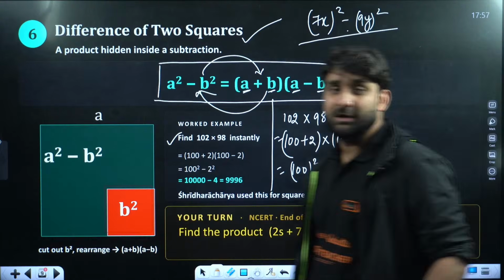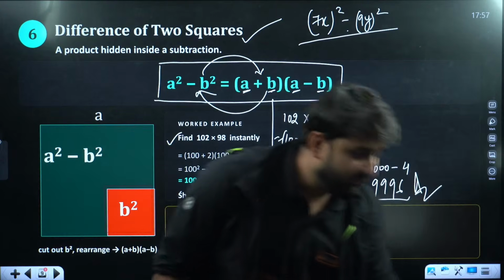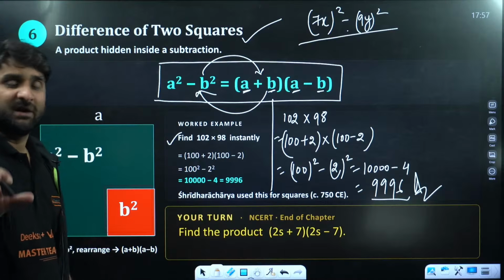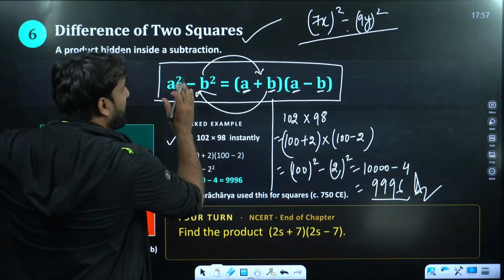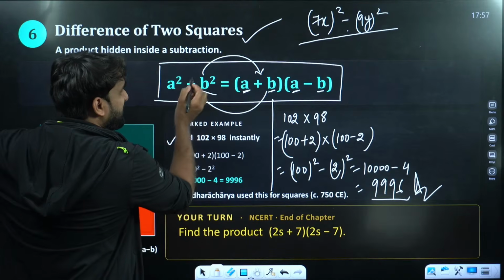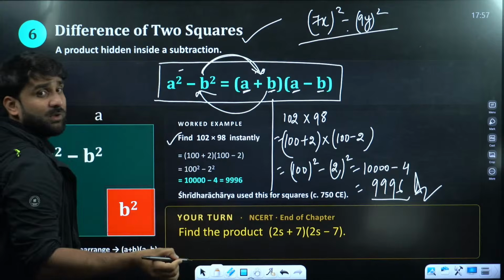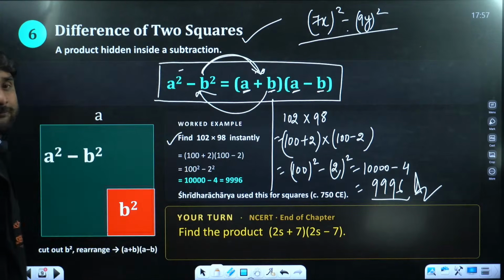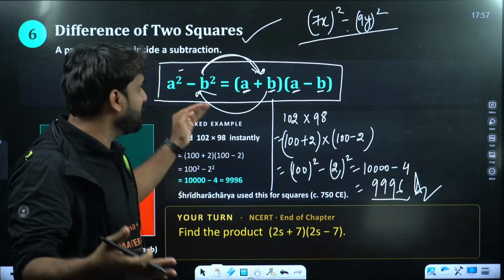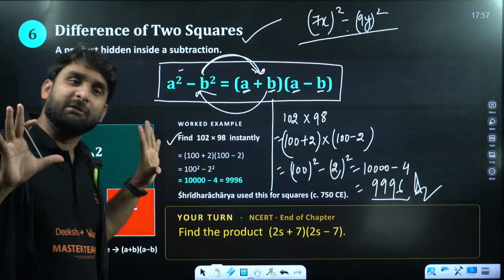I hope this is clear to all. Is it clear, everyone? So this is very important, my dear. If the expression is already in this format, you can write it this way. If the expression is in this format, you can write this. So you are free to apply whether you want to go from here to here or from here to here. You are free to apply both.